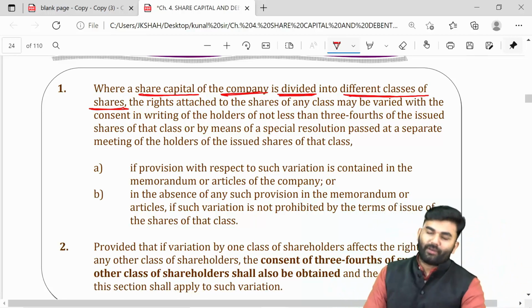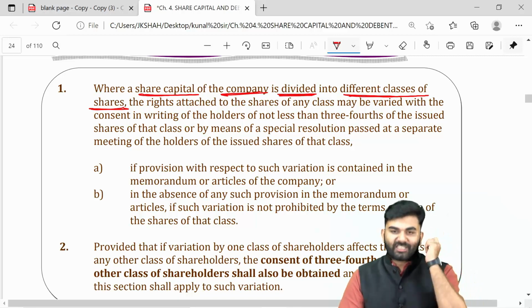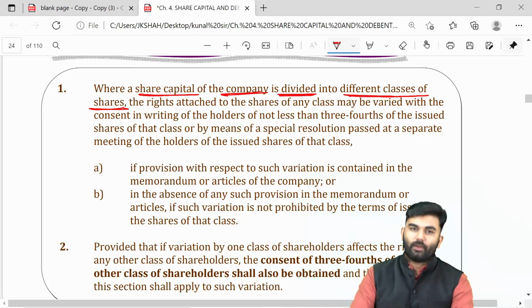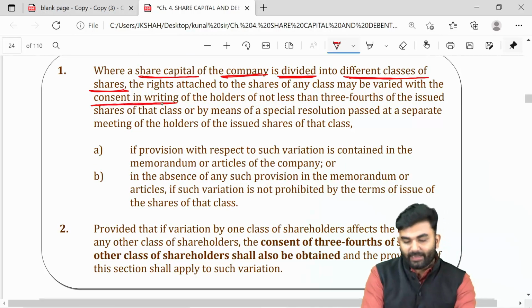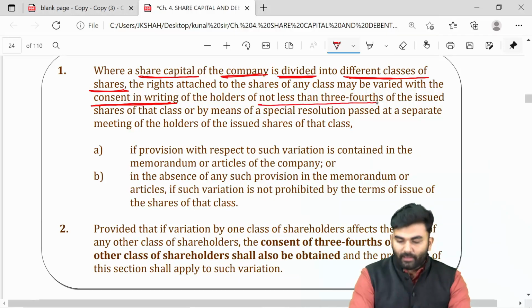The lawmaker says that if the company wants to change the rights of a particular class of shareholders, then the company needs to first take their consent in writing, which should not be less than 3/4 of that entire